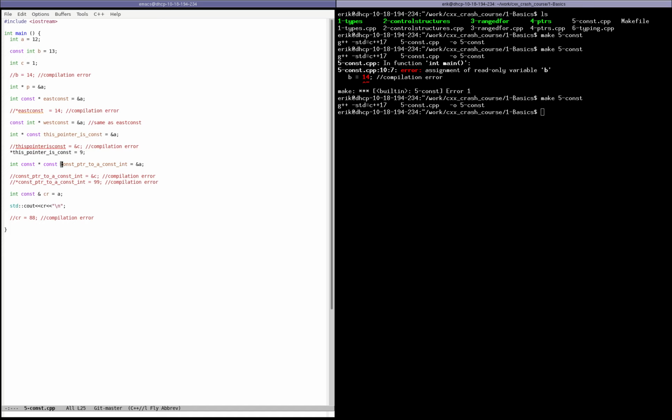And so finally, it means that you can get things like this. Once again, you read it from right to left, so that's a constant pointer on a constant integer, which means that we wouldn't be able to do either of these things.